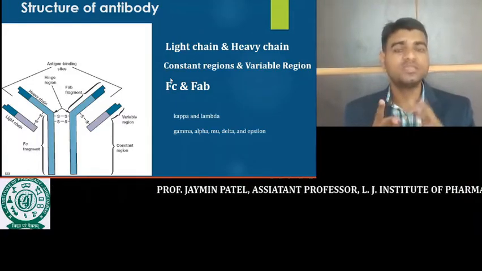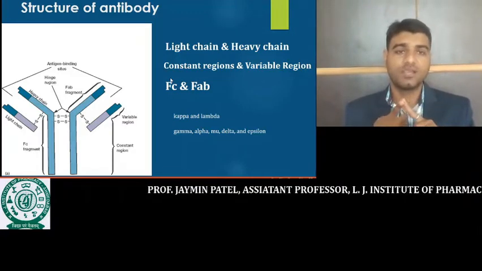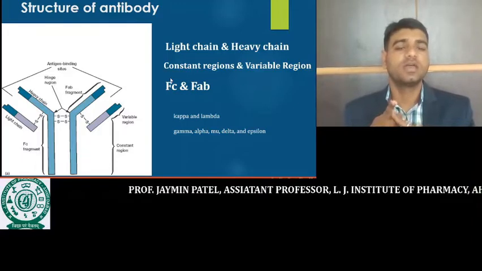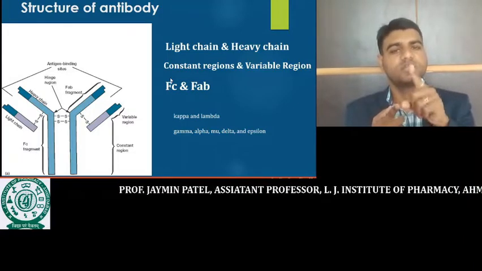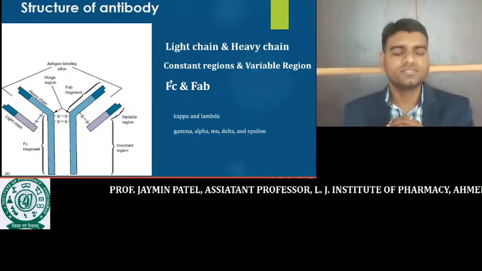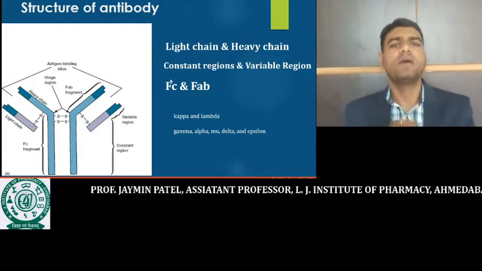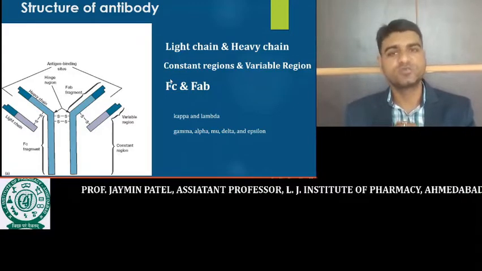In globulin, the main three types are alpha globulin, beta globulin, and gamma globulin. This gamma globulin is nothing but the antibody. We can separate this antibody by the gel electrophoresis process.